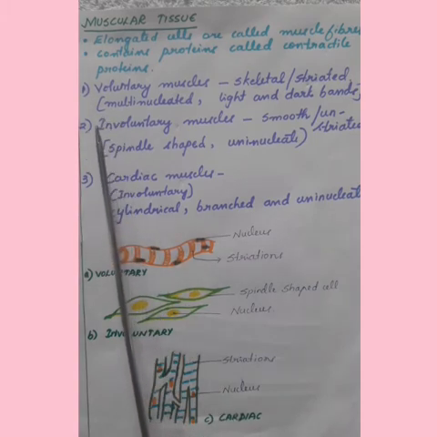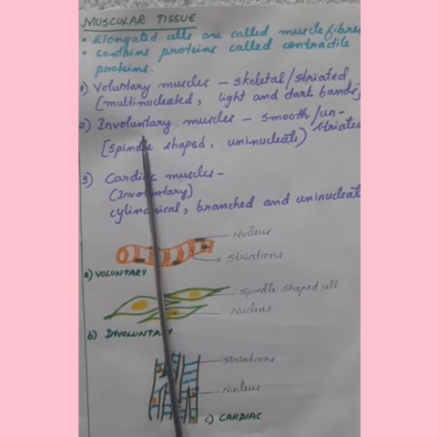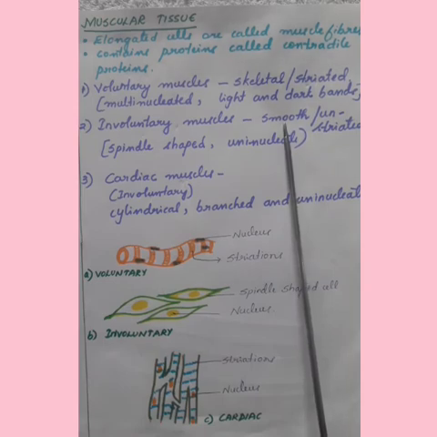The second one is the involuntary muscles where, for example, the movement of food in the alimentary canal and the contraction and relaxation of blood vessels are involuntary. So, they are not under the control of will. You cannot control them. If you want to stop them or start them, you cannot just do it. It is not under your control. So such muscles are known as involuntary muscles. They are also known as smooth muscles.